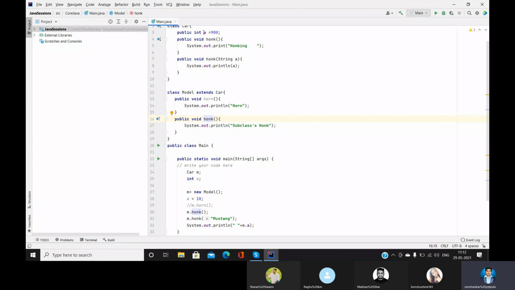So leave the concept of static, time being. Now I think you guys are pretty clear that to access the properties of the class model, that is the methods and the variables, we have to create the object. Clear, guys?